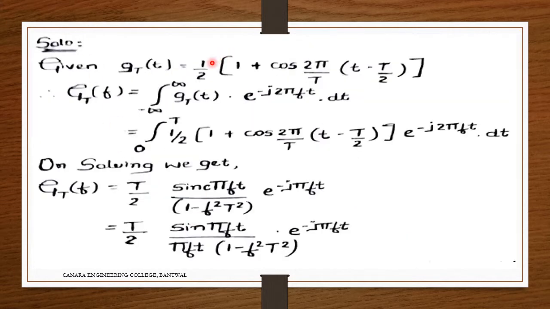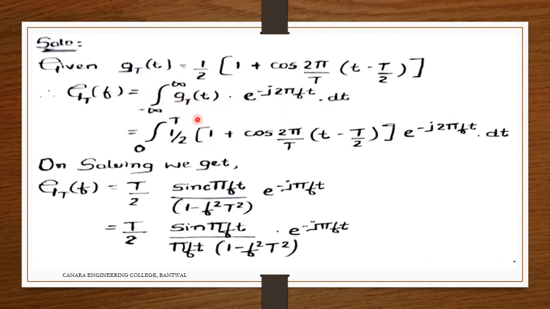Now the solution: given g_T(t) is equal to 1/2 multiplied with 1 plus cos 2π/T into (t minus T/2). Therefore G_T(f) is equal to the integral from minus infinity to plus infinity of g_T(t) into e raised to minus j2πft dt, which is equal to the integral from 0 to T of 1/2. I am substituting these terms here. This is the general equation of G_T(f) that we derived in our theory part.